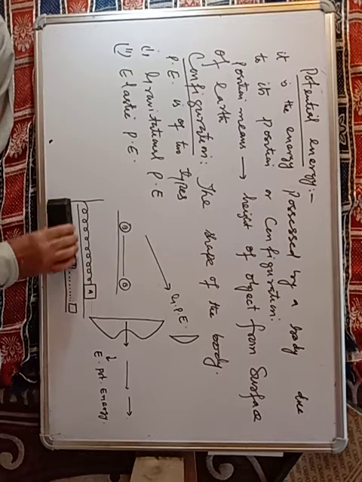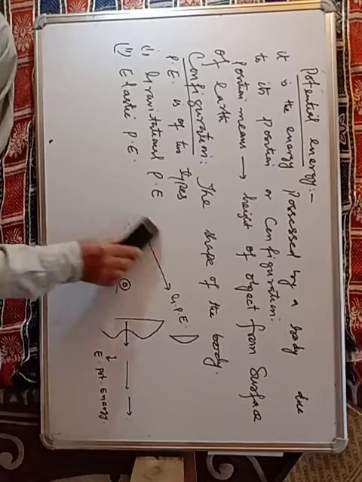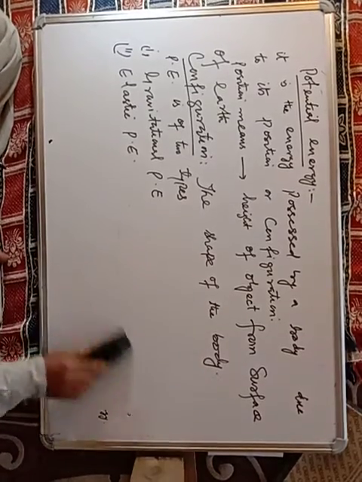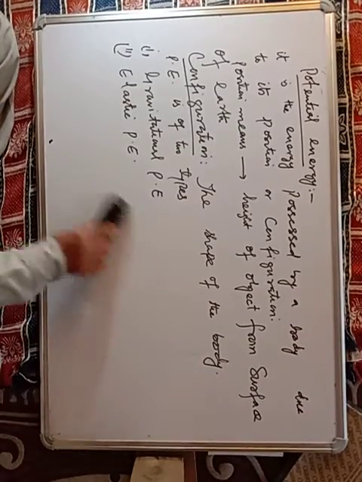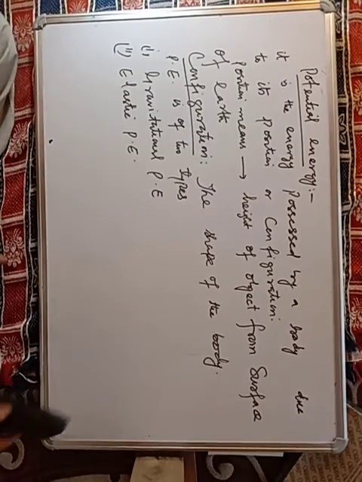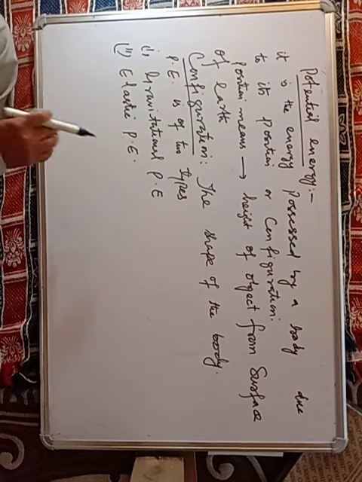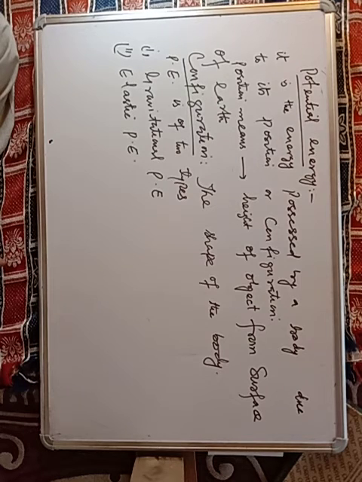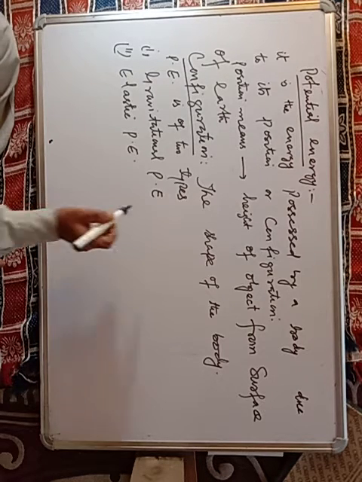So now you know gravitational potential energy is energy possessed by a body due to its position, and elastic potential energy is energy possessed due to the shape of the body.